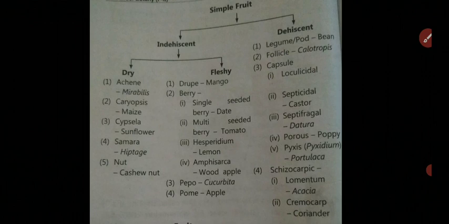Dry fruits are of different kinds: achenes, caryopsis, cypsella, samara, and nuts, while fleshy fruits are of drupe, berry, pepo, and pome. And dehiscent fruits include legumes, follicles, capsules, etc. So let's discuss the first type, that is simple indehiscent dry fruits.